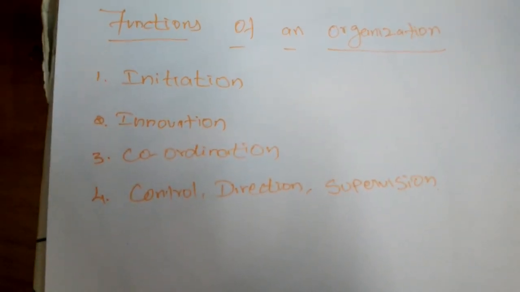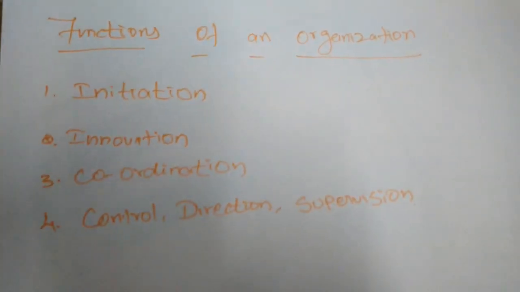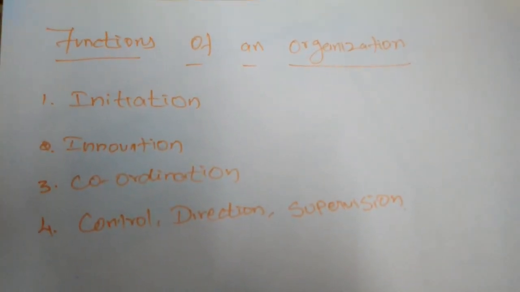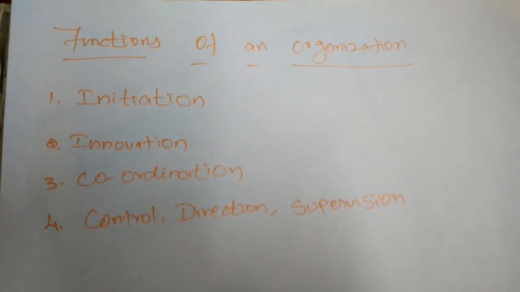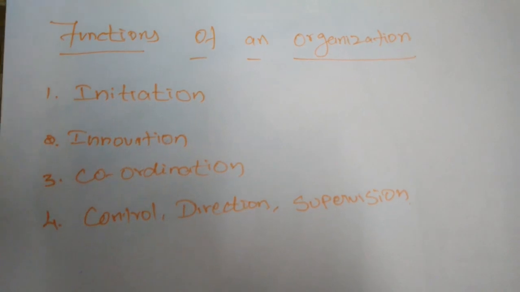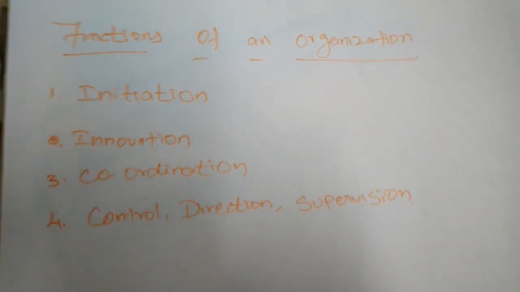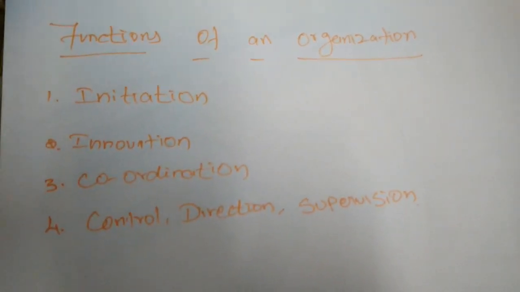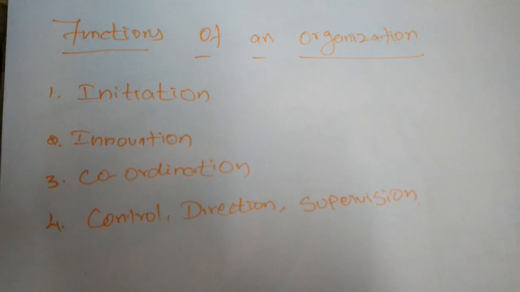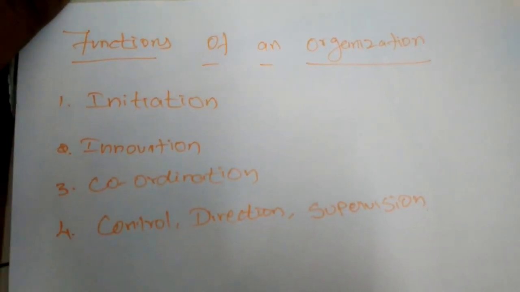So the organizer is the most important factor of production, because the production of a commodity is created on the basis of demand, but the produced commodities have to reach the hands of the consumers. The way the goods move from the producer to the consumer is by way of the organizer or the organization only.